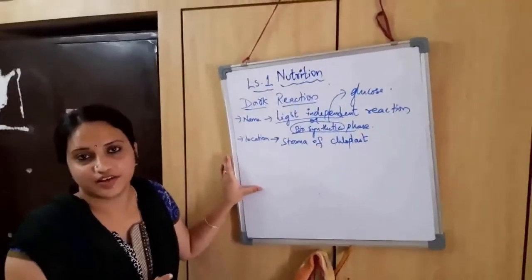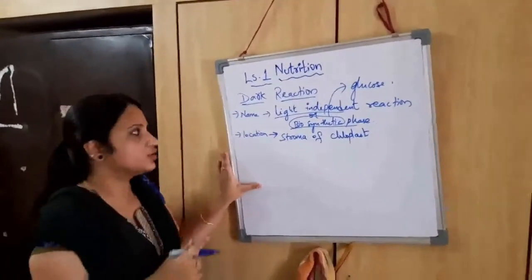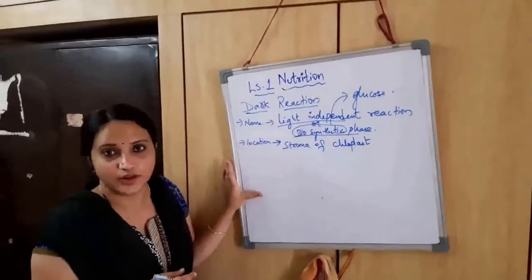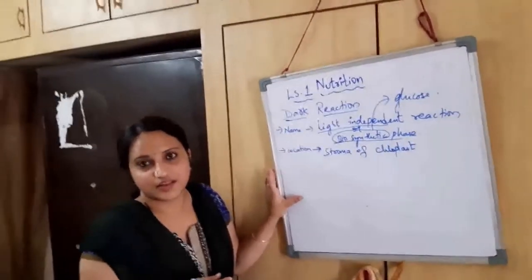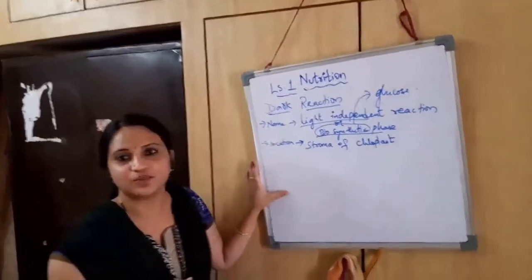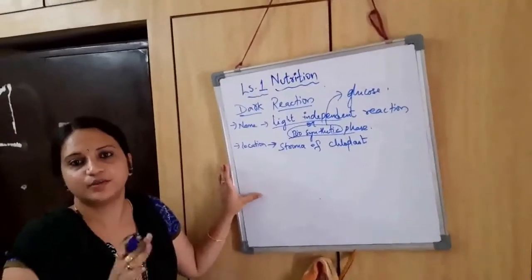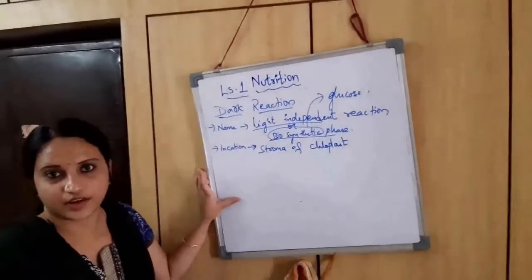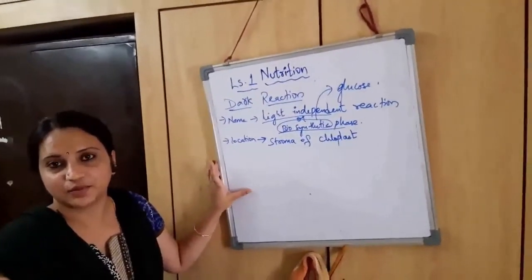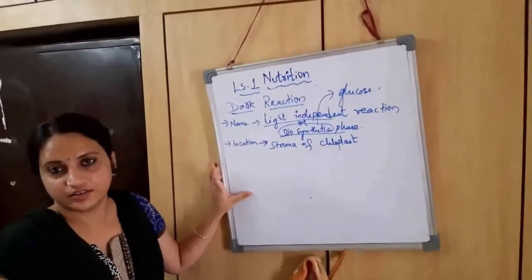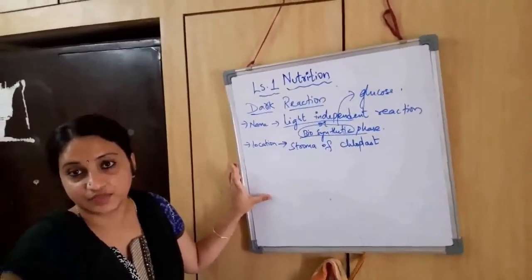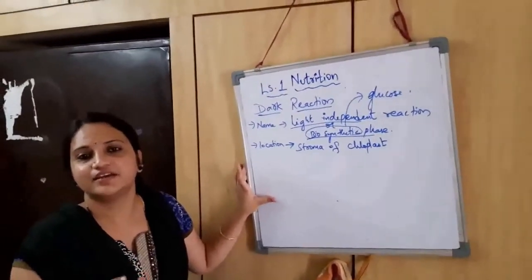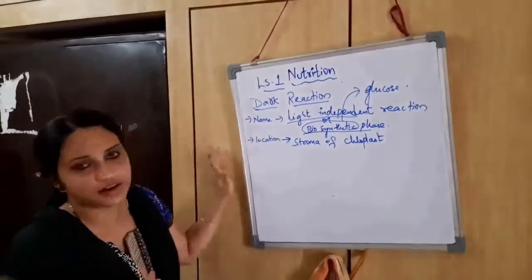Light is not required for this particular reaction, so it is also called dark reaction. And remember, don't think that dark reaction takes place only during night time. Okay, that doesn't make any sense. These reactions happen in the absence of light. They don't require the presence of light, so they are called dark reaction. Okay, keep that in mind: don't think that these reactions happen only at night. They only occur in the absence of light. So as the light is absent, we call it dark reaction.